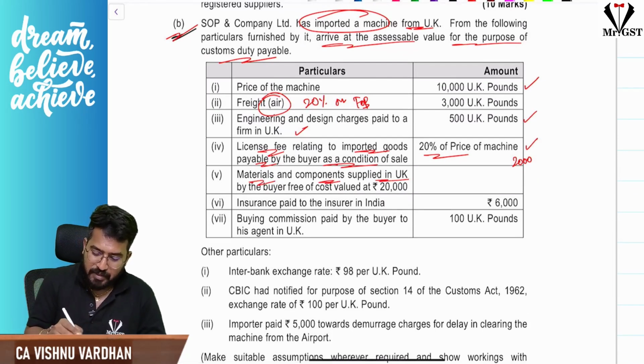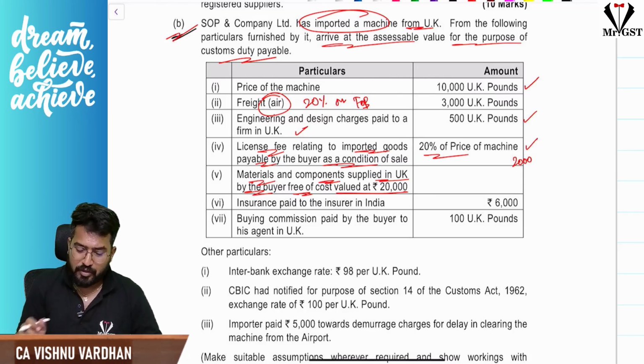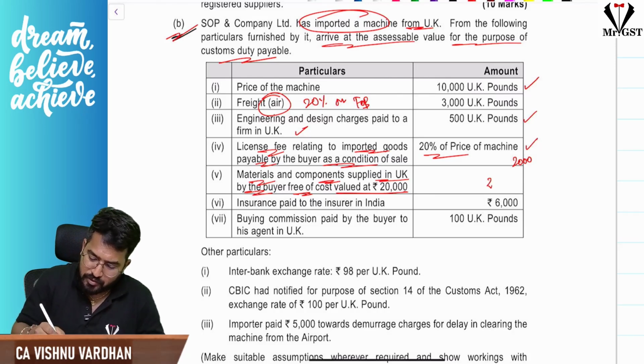Materials and components supplied in UK by the buyer free of cost, valued at 20,000. See, when the buyer is supplying certain things without consideration, then automatically that will be added to the value of supply. Even in GST, we have seen the same kind of logic. So this is 20,000 rupees, and insurance is 6,000 rupees.